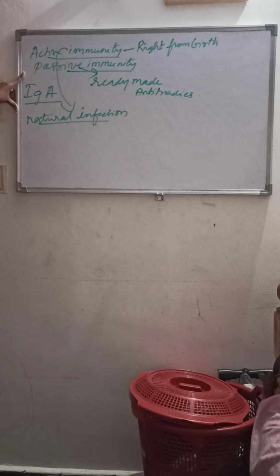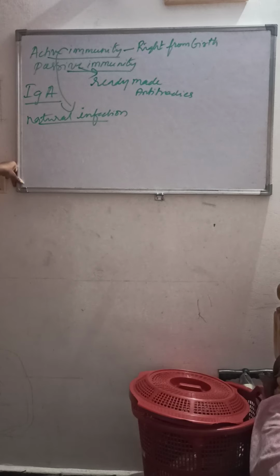Whereas in the passive immunity, it is very fast and it will remain for a shorter period of time. So that is the difference between active and passive immunity. Hope you understand the difference between active and passive immunity, right?